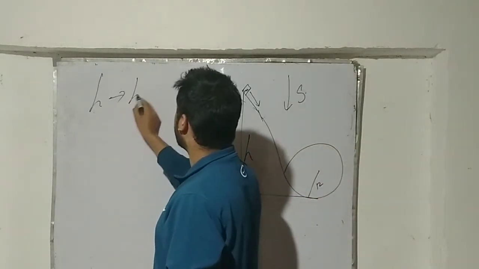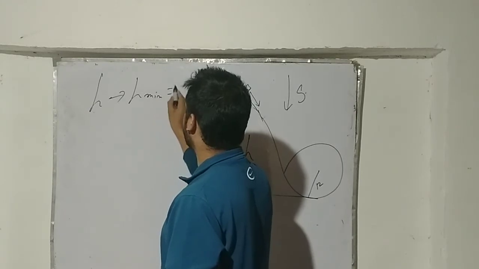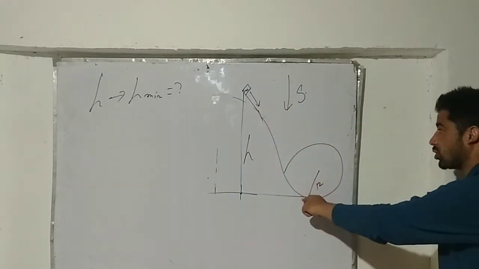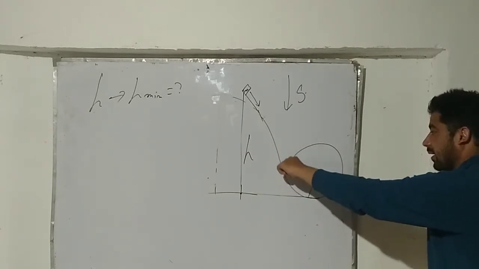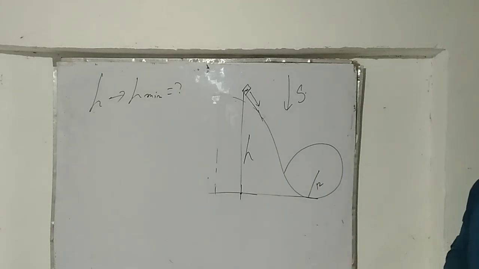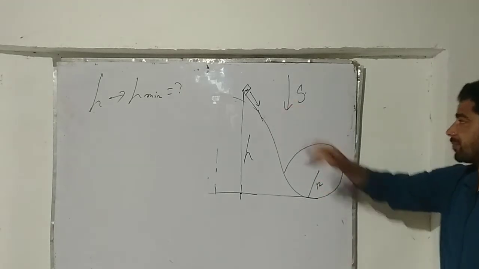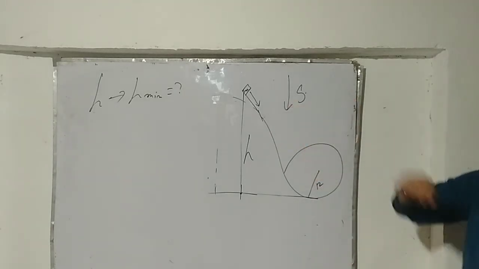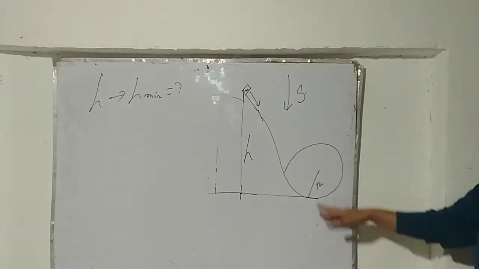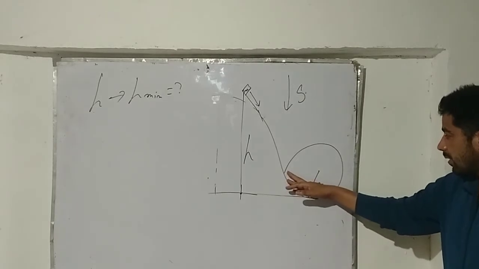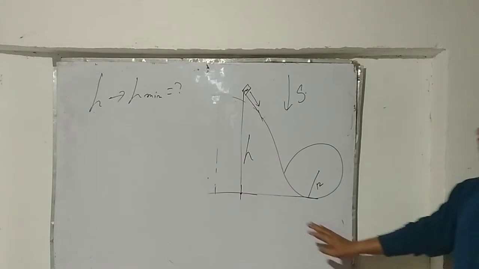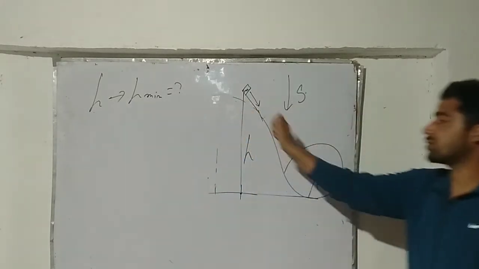Assuming h is the minimum value, how much will its value be, so that the particle, during its motion, stays with this frictionless path? Because the normal force, a type of contact force, will develop here, and because of that it will stay with the path. As a result it will complete the vertical circle. For that, what should be the minimum value of this height?